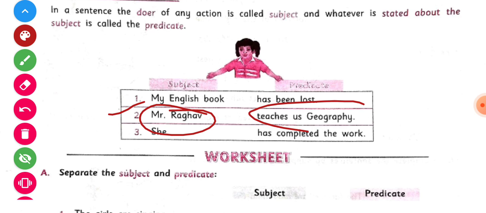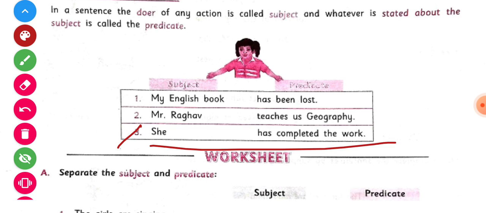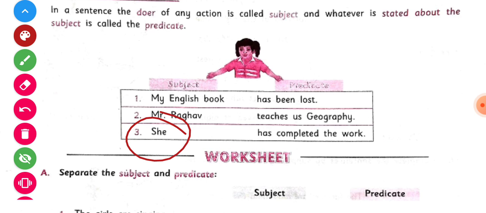Raghav teaches us geography. In this sentence, Mr. Raghav is the subject and teaches us geography is the predicate. And in the next sentence, she has completed the work. In this sentence, she is the subject and all the other words are the predicate, has completed the work. So children, I hope you have already understood about the subject and the predicate. So children, now this chapter is also over and I will send you the answer sheet of this chapter.